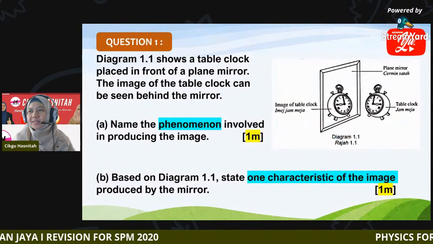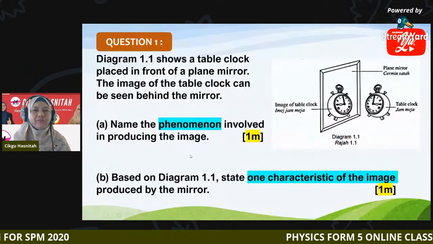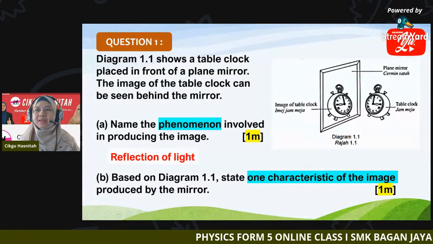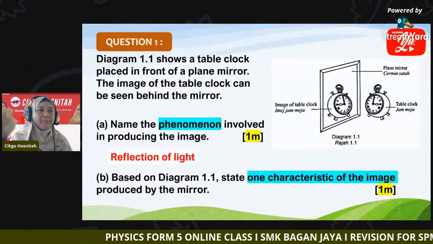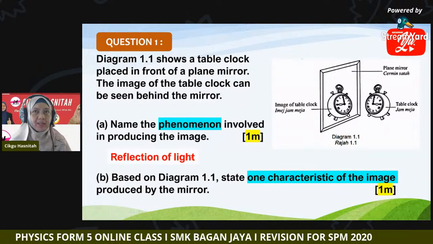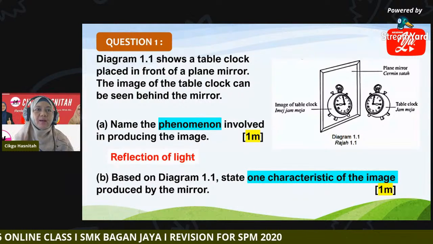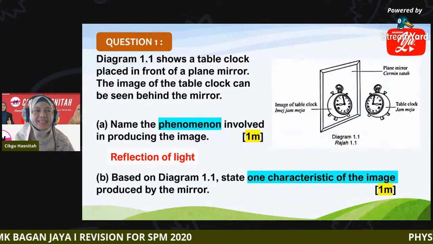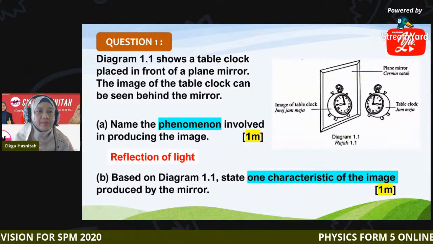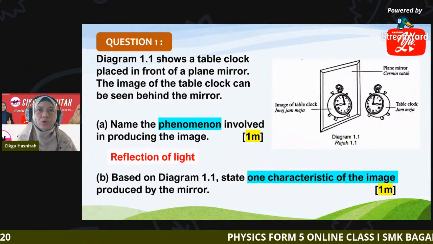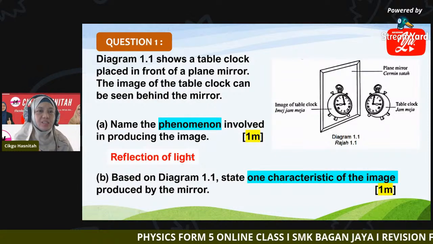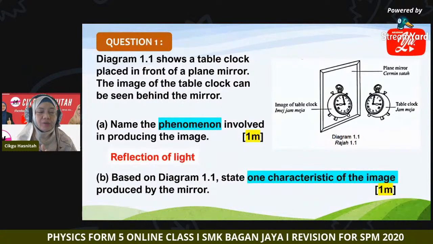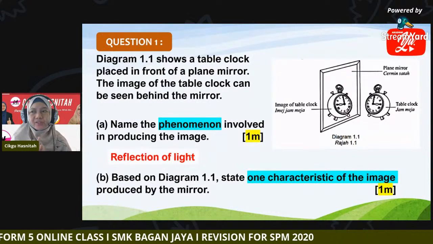The answer is reflection of light. Remember, when you deal with a mirror, it always has to do with reflection. It doesn't matter whether it is a plane mirror, concave mirror, or convex mirror. As long as it is a mirror, the phenomenon is reflection.